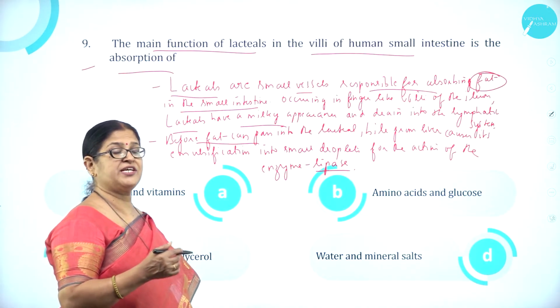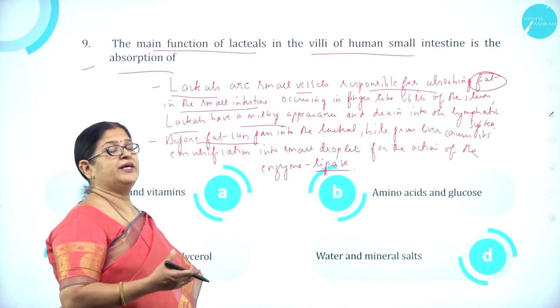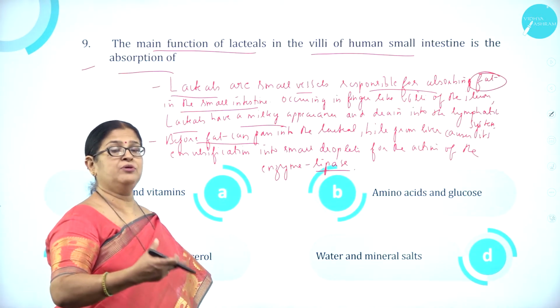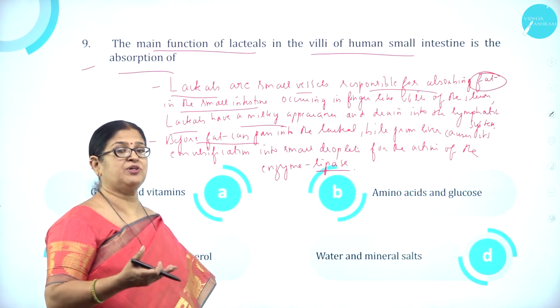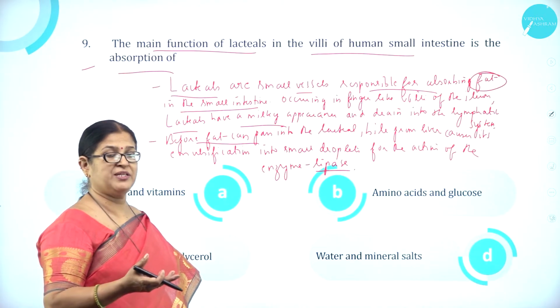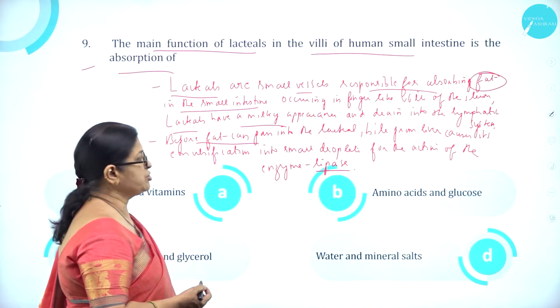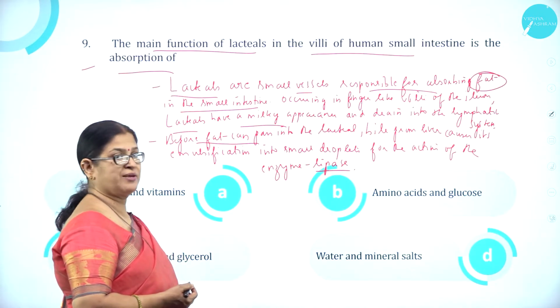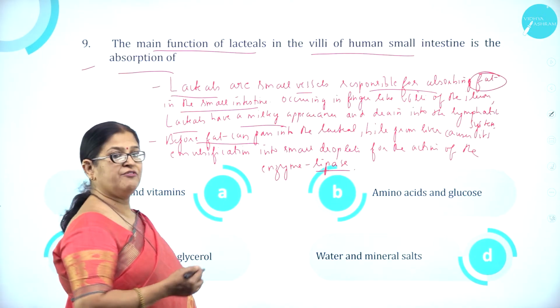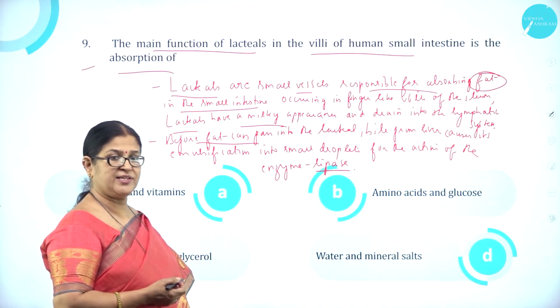What is emulsification? As we know, it is difficult for the whole fat to digest. So it is converted into what? Emulsified fat. Emulsification, or soapification, with the help of bile into small droplets for the action of the enzyme called lipase. So fat means fatty acid and glycerol.